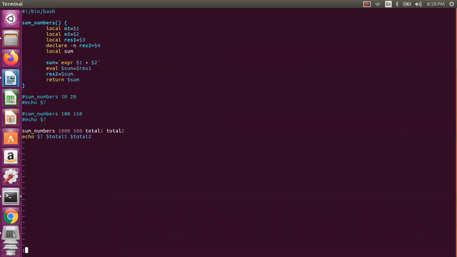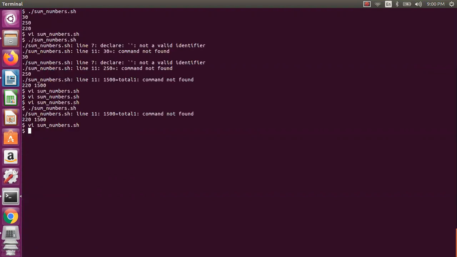Okay, line 11. So in result one, you need to store the sum one. I made a mistake. I need to store sum in the result one, not the other way around. So let us now try. Okay, so now I got 220, 1500, 1500.